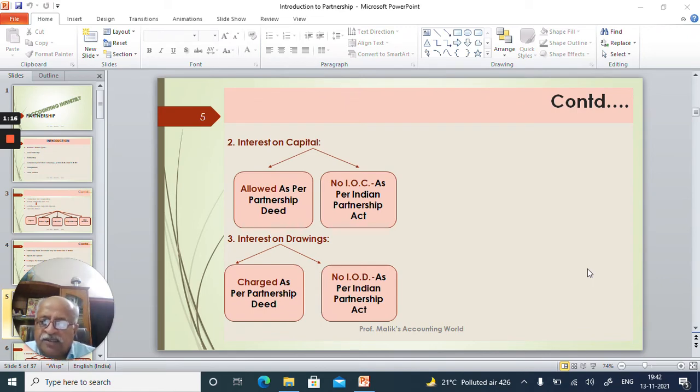Similarly, interest on drawings, the amount taken from the firm by the partners. The firm can also charge interest on that drawing. If the rate is decided in the partnership deed, in the agreement, then that rate will be followed. But if this is not given, then no interest on drawing is to be charged.